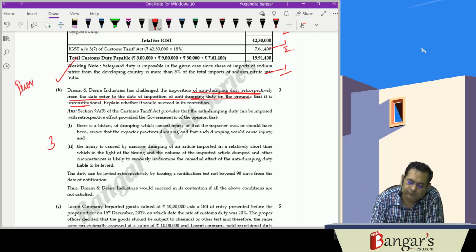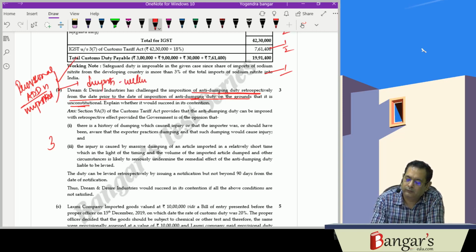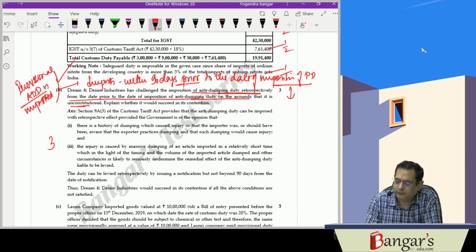the provisional ADD is imposed, whatever imports have taken place within 90 days prior to the date of imposition of provisional duty, here they can levy the anti-dumping duty retrospectively also. So, the contention of Dream Industries is not as such correct.